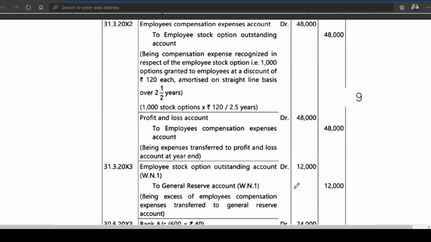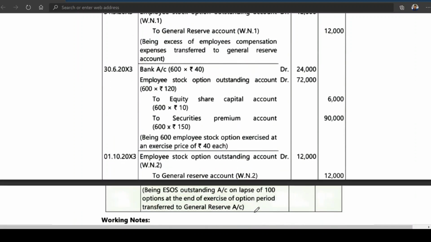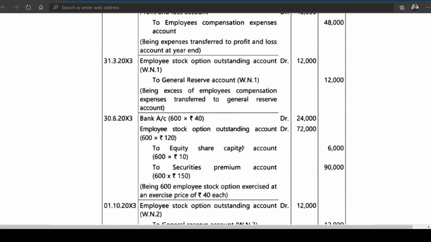have been unvested, right? Then again we can see 600 options they have subscribed at 40 rupees, bank account debit. Employee stock option outstanding account 600 into 120, 72,000. To equity share capital 6,000. I told you already how you got 72,000. Number of options actually vested is 72,000 is the loss actually. Okay, 72,000. To equity share capital, to security premium, this I already told you.